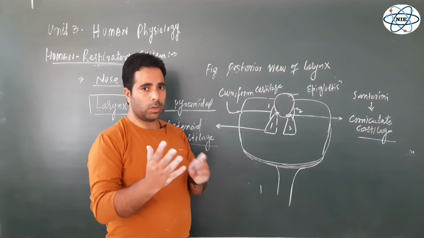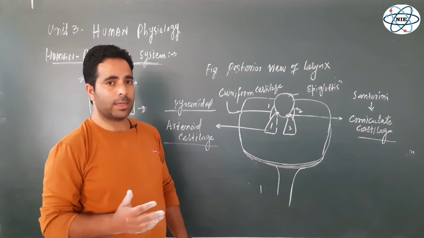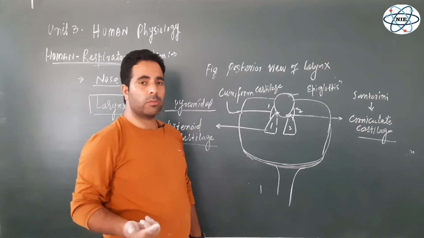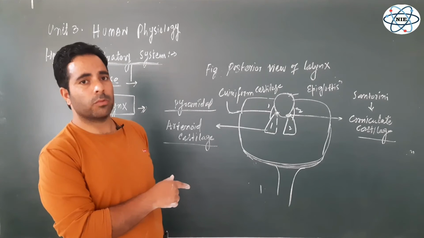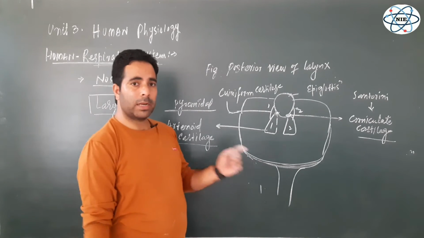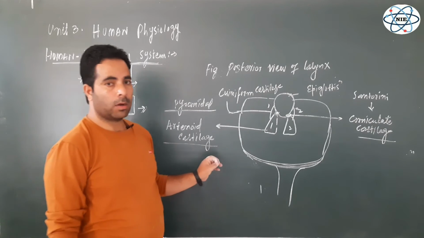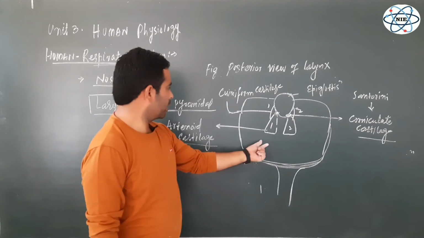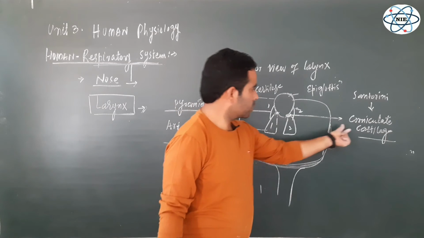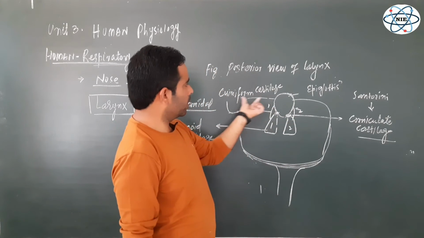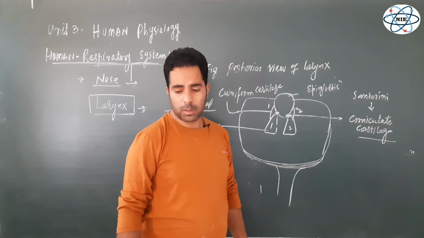So they constitute the overall structure of this voice box, what you call the larynx, its anterior view and its posterior view. The first diagram was the anterior view of the larynx. This diagram is the posterior view of the larynx, and in it, let me repeat, we have seen 3 important cartilages: arytenoid cartilages, 2 in number, corniculate cartilages, 2 in number, and these 2 that are called cuneiform cartilages.